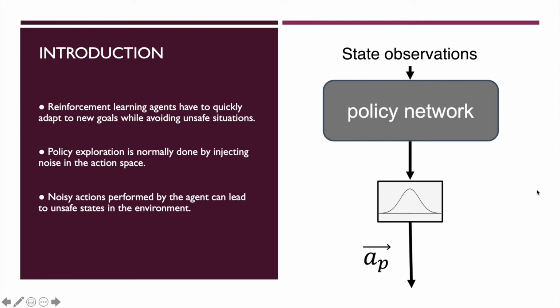An important goal in reinforcement learning is to create agents that can quickly adapt to new goals, but at the same time avoid situations that might cause damage to themselves or the environments. One way agents learn is through exploration mechanisms, which are needed to discover new policies. However, in deep reinforcement learning, exploration is normally done by injecting noise in the action space.